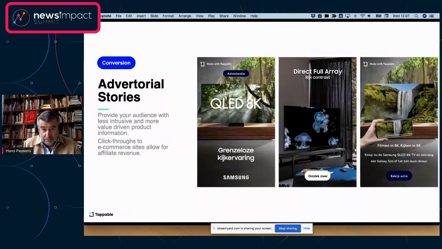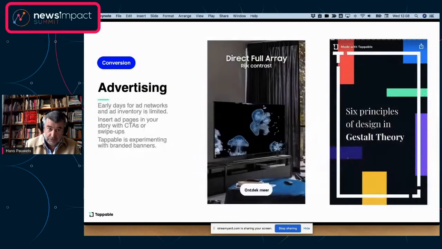A bit more direct, and this is a pilot that happened in Holland: the publisher produced a story for an advertiser, in this case Samsung, and linked it directly to their e-commerce site. Again, both the advertiser and the publisher were very pleased with the results. We don't have the details, but they were very pleased, as we have heard it.